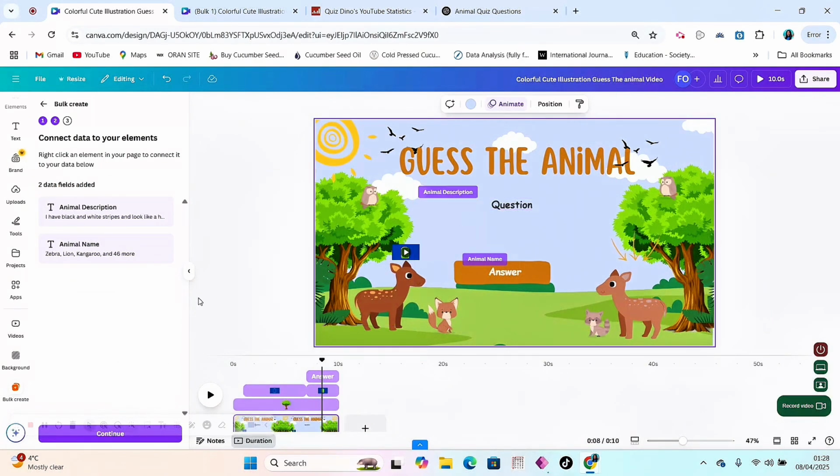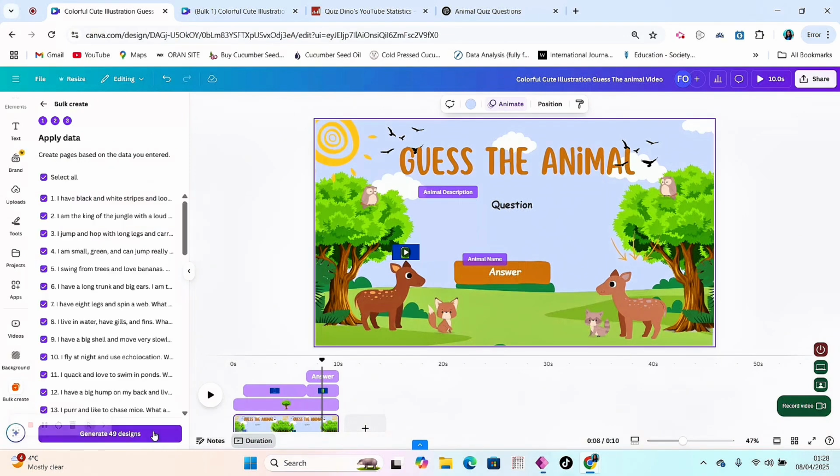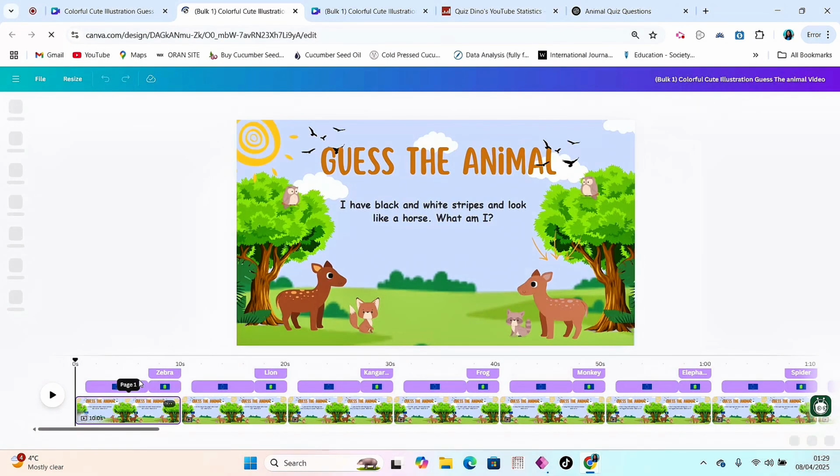So once you connect the text boxes to your data, click on continue. Go ahead and click on continue. We have our data here. Now you can see generate 49 designs. I think it counted the column headings as part of it, which is why we have 49 instead of 50, but that's fine. Let's go ahead and click on generate 49 designs, and it will generate all of our 49 questions for us now. So there we have it. We can see that all of our 49 questions and answers have been generated.